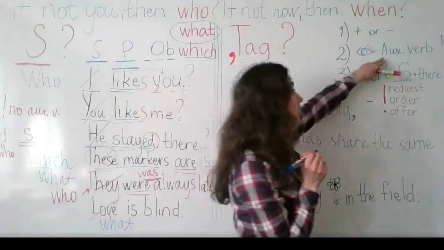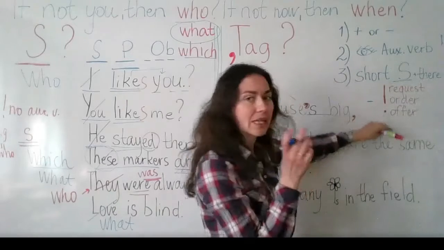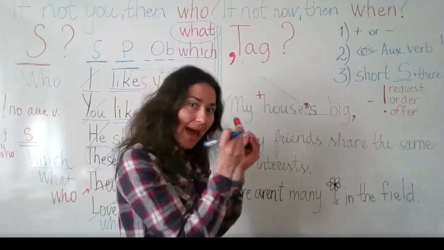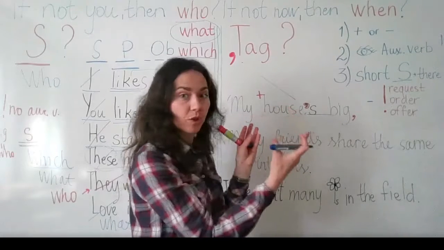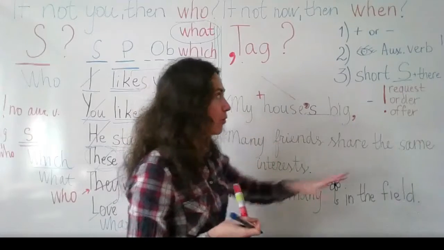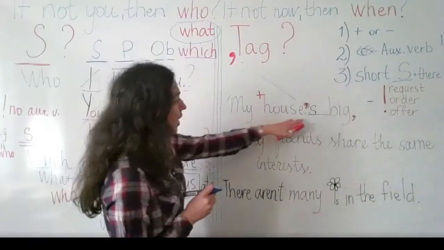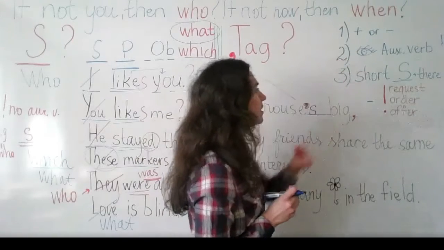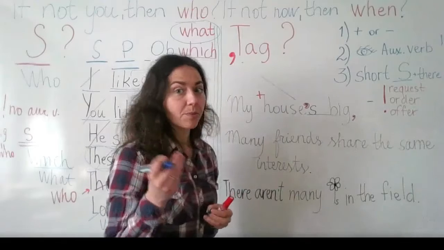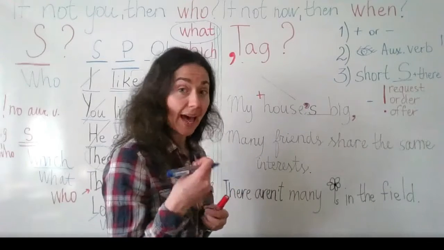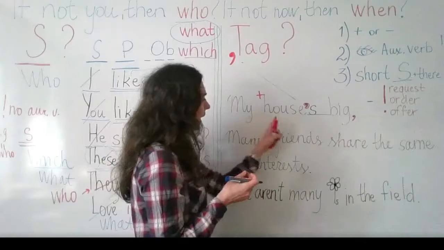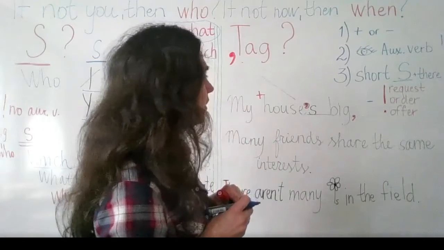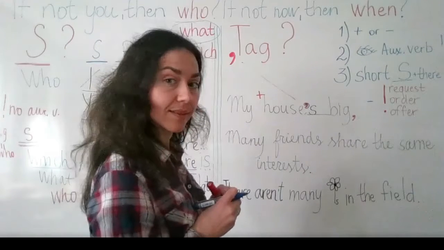It means that when we use the auxiliary verb, we need to use it in a negative form, with a negation. So we need to add not and make it a short form. We talked about short forms in the day 4 video. My house is big. Plus, minus, we have decided that. Number 2, auxiliary verb. You remember auxiliary verbs which help, so we can say helping verbs. Can you tell me which auxiliary verb we need to use in this sentence?